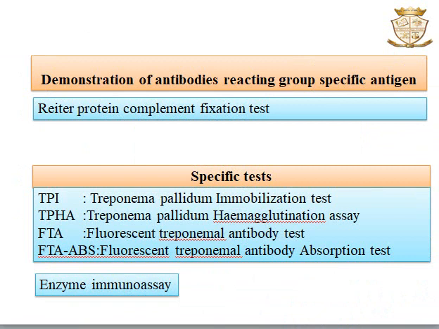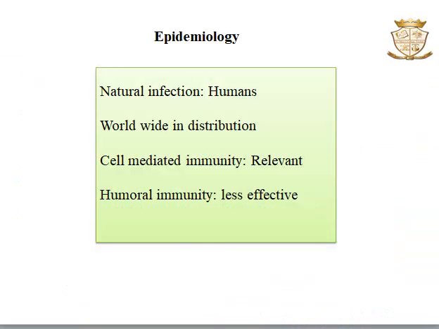Another specific test is FTA, the fluorescent treponemal antibody test. It is an indirect immunofluorescence test. This test is modified as the FTA absorption test. Also, there are many enzyme immunoassay kits available in the market for diagnosing this disease.